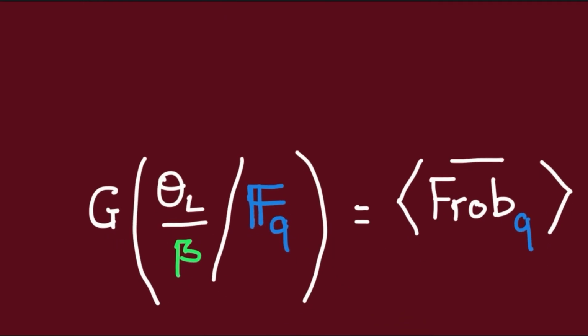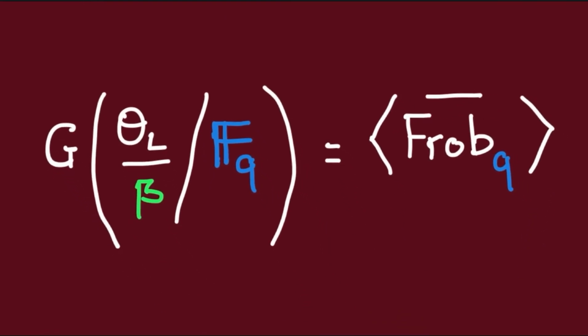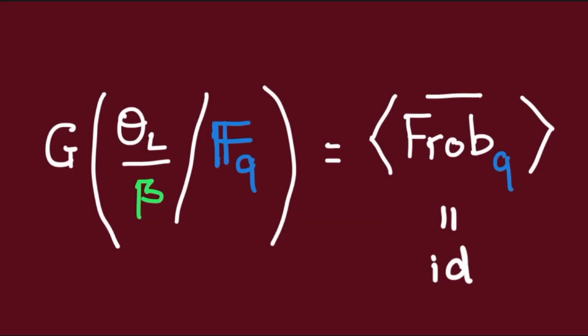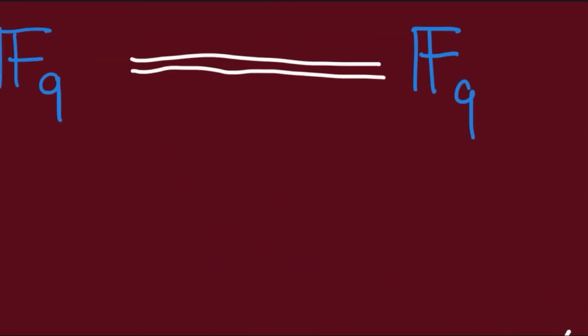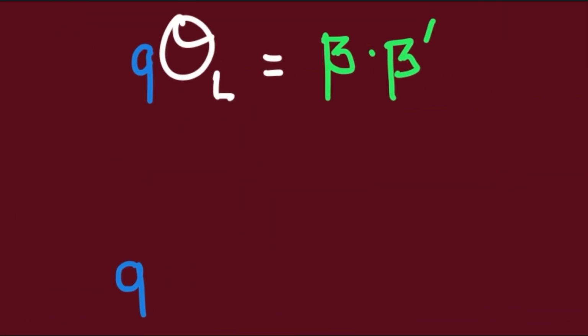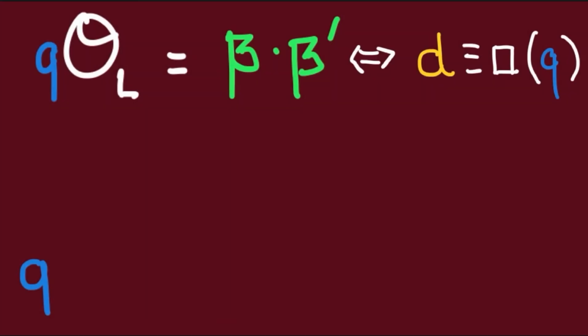Now, from Galois theory of finite fields, we know that the Galois group of this extension is cyclic, generated by the Frobenius Q element. So this Frobenius Q is identity if and only if this Galois group has size 1. This would mean that this extension must be trivial, i.e. Q splits completely in OL.